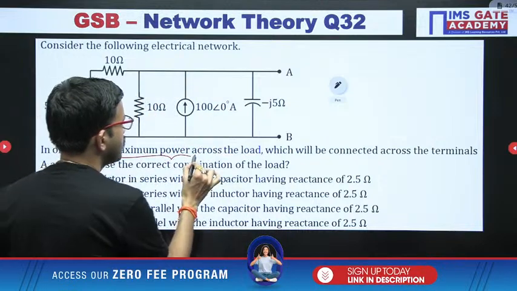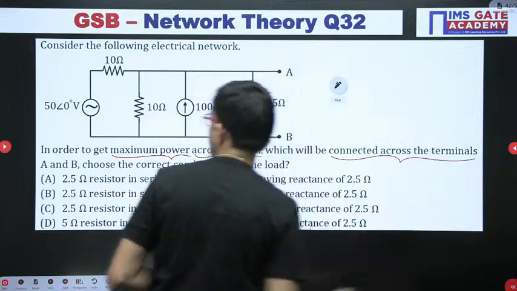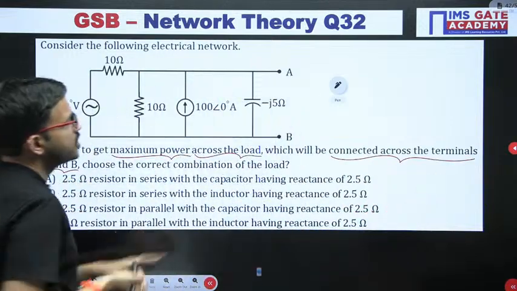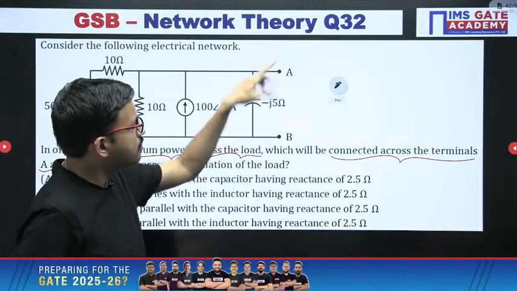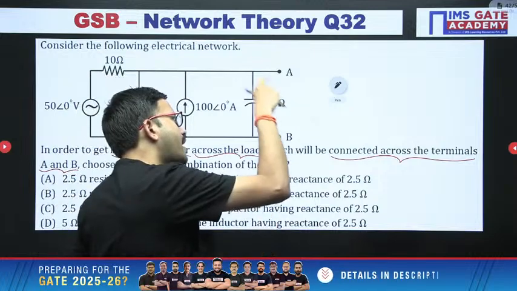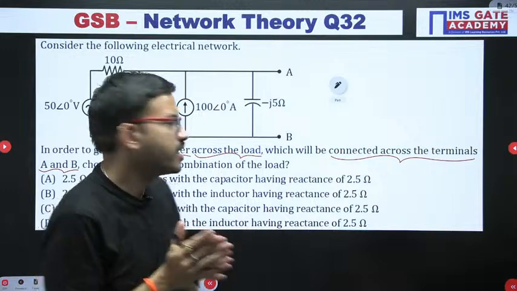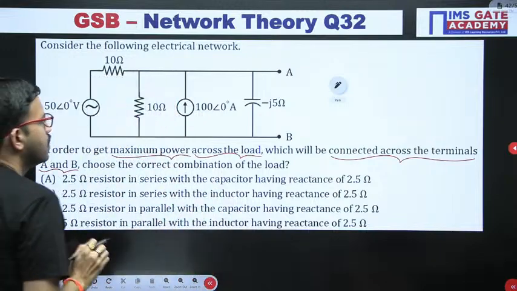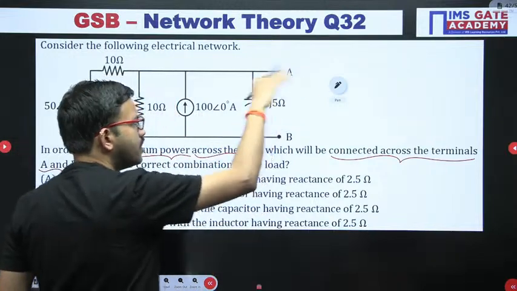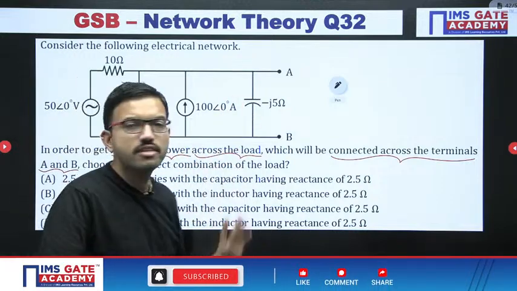We connect the load between the terminals A and B. Across that particular load impedance you should get the maximum power. So regarding that load impedance, what is the combination of elements?